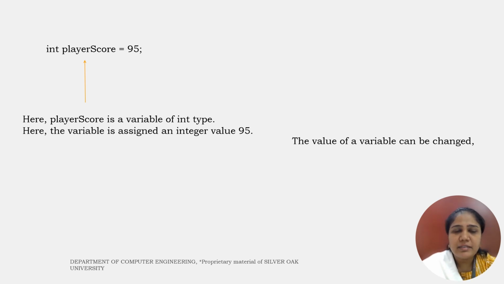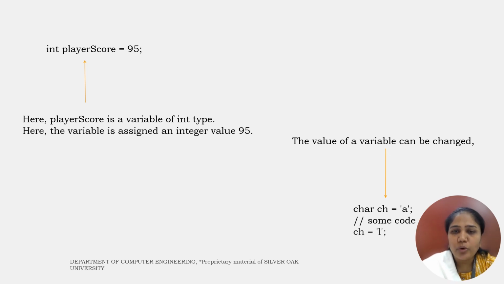The compiler will allocate 2 bytes of memory to the player score variable. Over there the value 95 will be stored, and as and when we are about to use the player score variable in our code, it will fetch the value from that memory location. The variable value can be changed in our program. This is the feature of variables. For example, over here character ch equal to a is there.